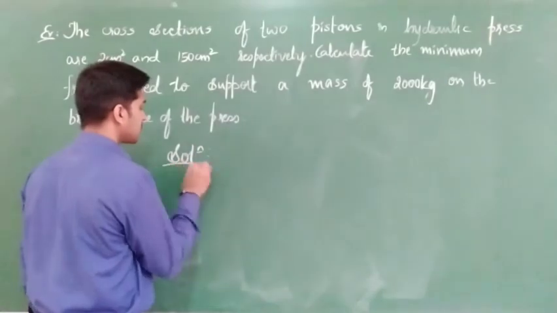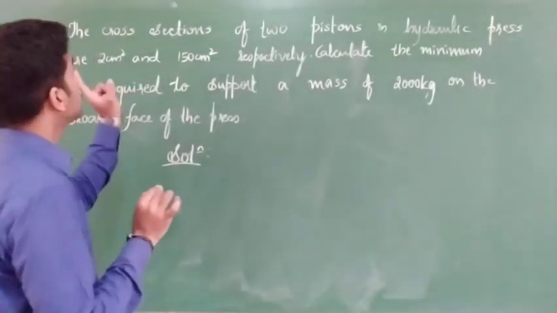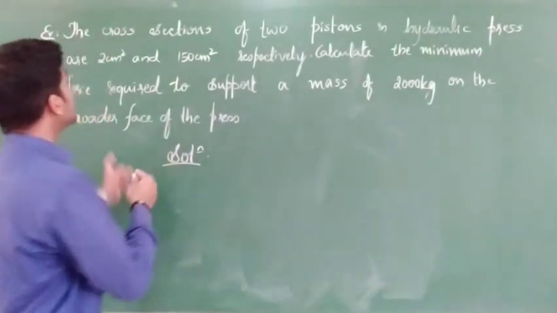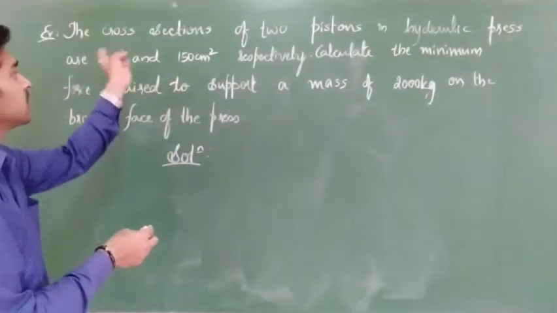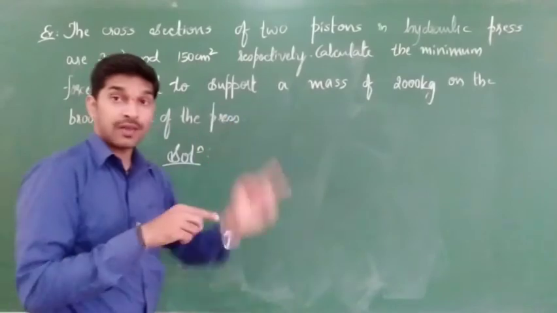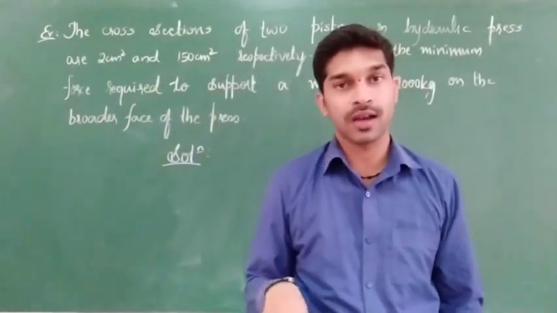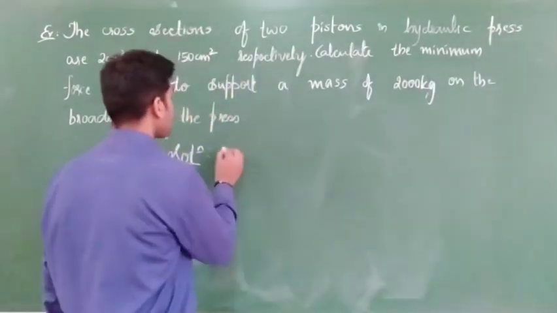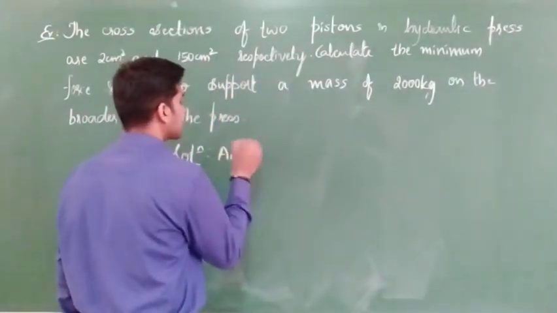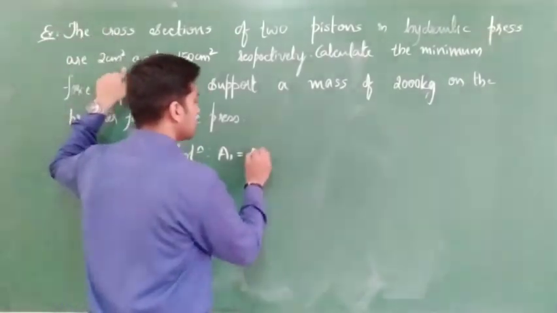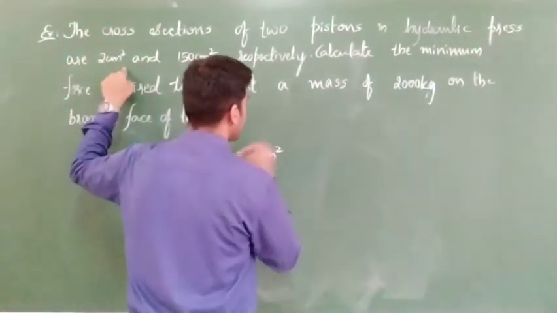What all the things they have given, first let us check. Cross sections of two pistons, that means A1, A2 given to you. Which is A1, which is A2 here? A1 should be less than A2, or A2 is greater than A1, correct? So A1 value is given as the lesser one, 2 cm square.